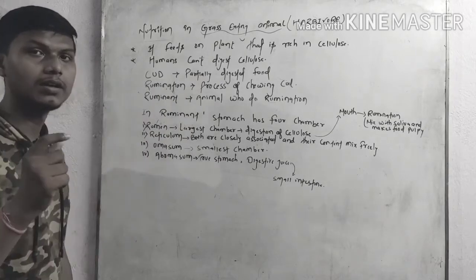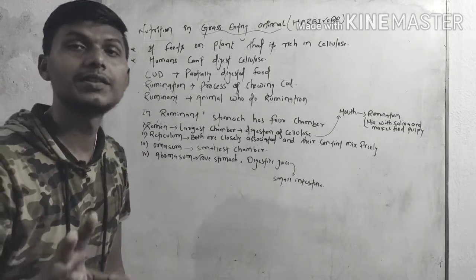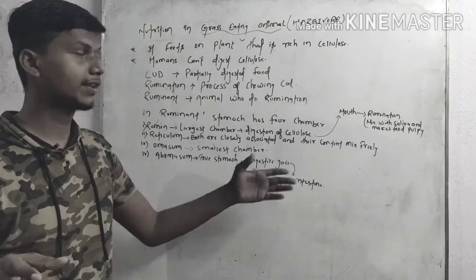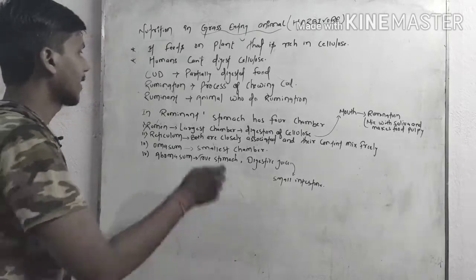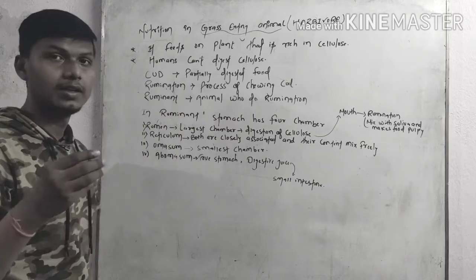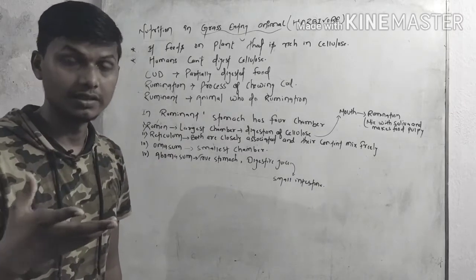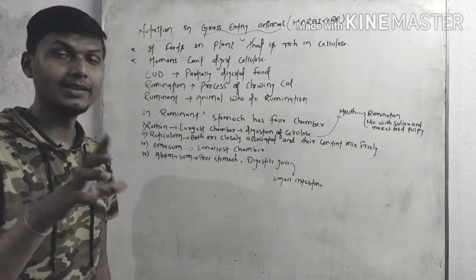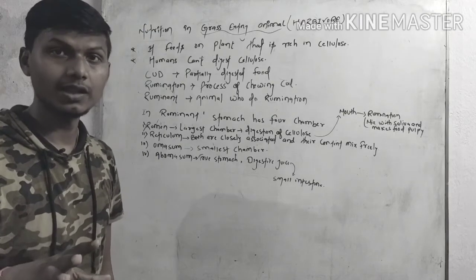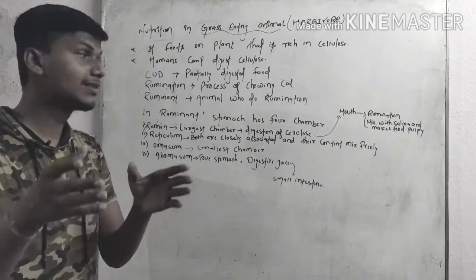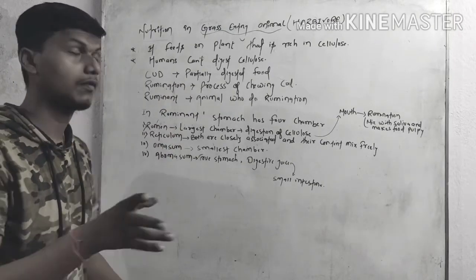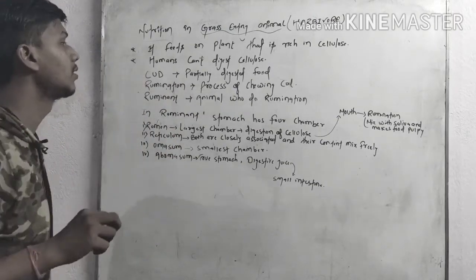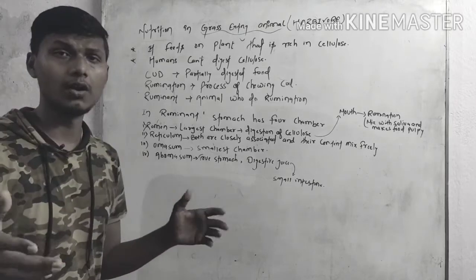The first one is cud. Cud is partially digested food that is present in the rumen, that is brought back to the mouth. The second one is rumination. The process of chewing the cud by the herbivores is known as rumination, and the animals that do rumination are called ruminants. Okay, don't get confused in these three words. Now we will see how it is possible.